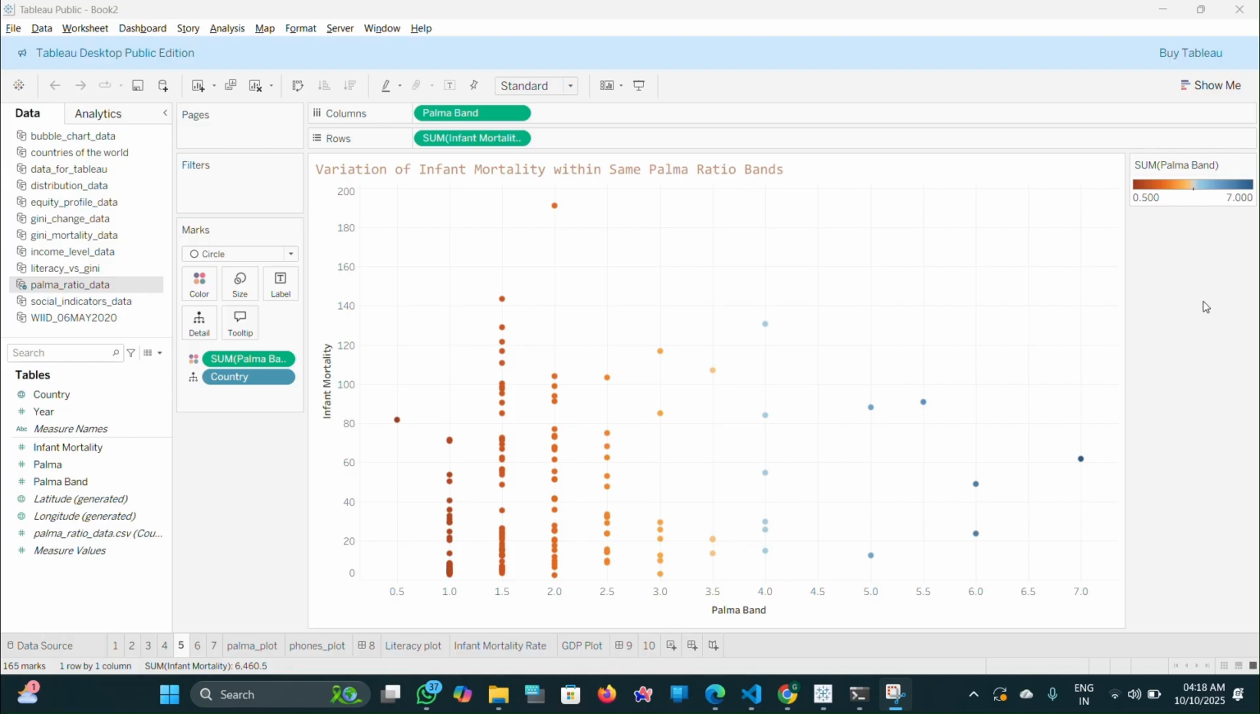Looking at any single vertical band, for instance, countries with a Palma ratio of 2, we see a massive range in infant mortality, from very low to extremely high. This high variance proves that knowing a country's inequality level alone isn't enough to predict its health outcomes. It strongly implies that other critical factors like healthcare systems, governance, and education play a huge role in how a society translates its economic structure into well-being for its citizens.